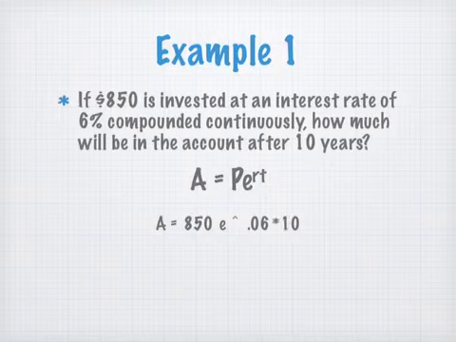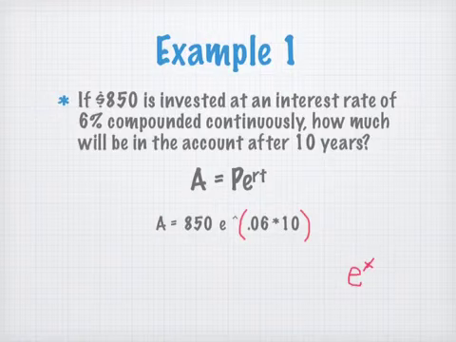And in your calculator, I'm getting ahead of myself a little bit, but this 0.06 times 10 might need to be in parentheses. Here's what you're going to do. Type in 850. And then somewhere on your calculator, you should have a button that says e to the x. It's probably above the LN key, on the left side.